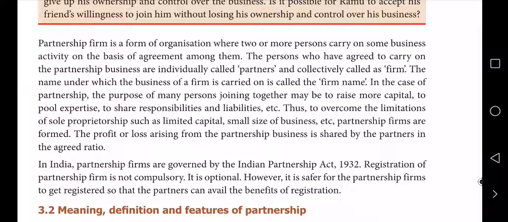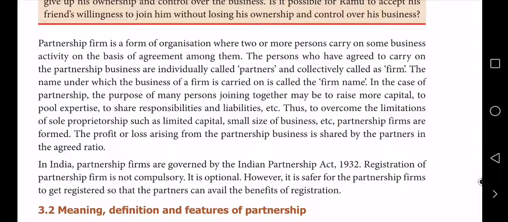And in India there is one separate act to regulate the partnership business, that is as per the Indian Partnership Act of 1932, the business can be carried on. Even the registration is not compulsory, but as we know very well, if the business is not registered, it is not safe one. If any problem later arises, they find it very difficult to solve the problems. So it is indirectly advised to register the business.